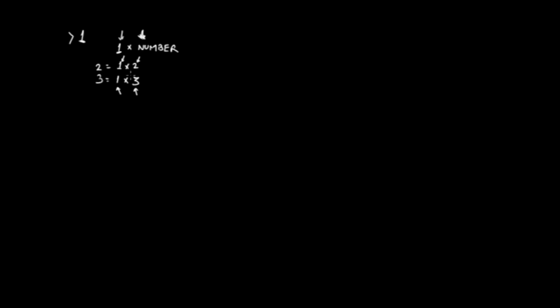Now, apart from 1 and prime numbers, whatever number comes to your mind, all are composite numbers, except one.